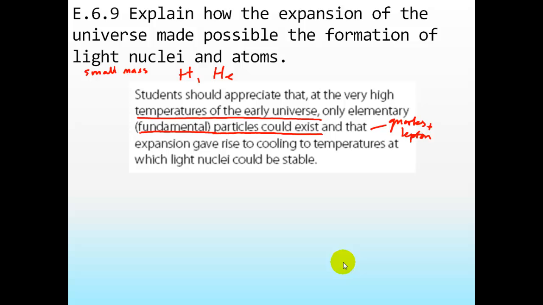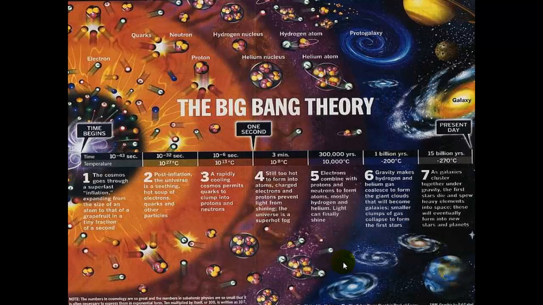And this is a graphic which shows the age of the universe. We have these fantastically high temperatures to start with. We have this soup of quarks and particles and antiparticles and so on. And then as it cooled, it was able to form protons and neutrons.